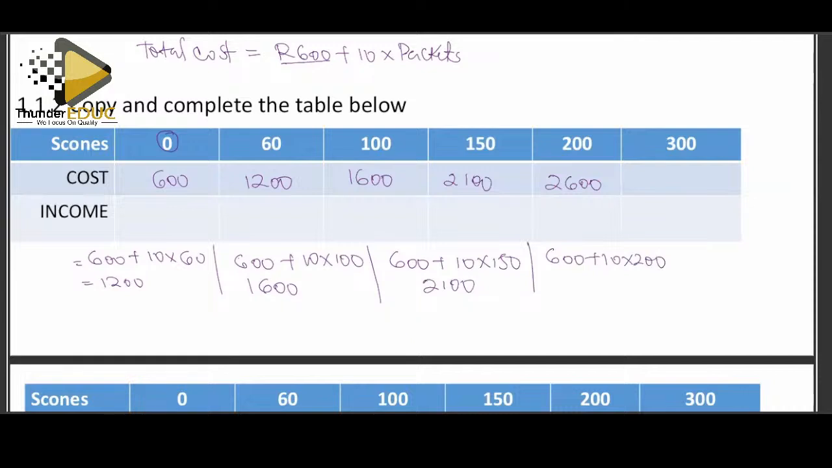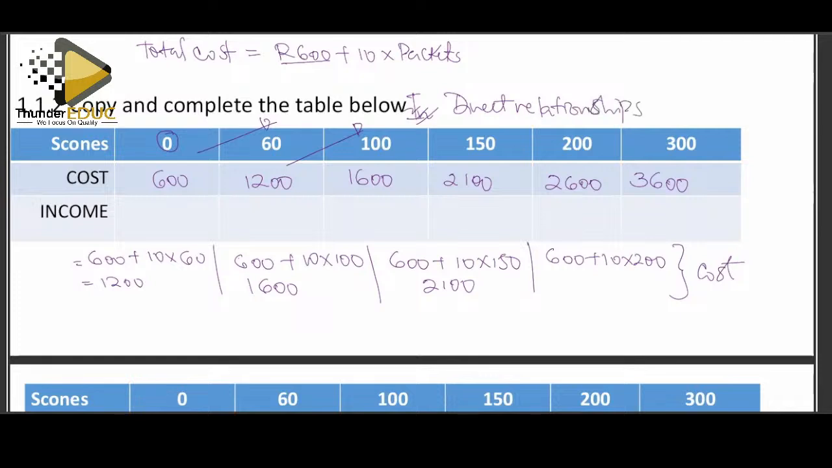Whereas when it becomes 300, it becomes 3,600. That is costs. Take note of what's happening. As the numbers are increasing, also the cost increases. What relationship do we have here? We have what we call the direct relationship. The direct relationship.